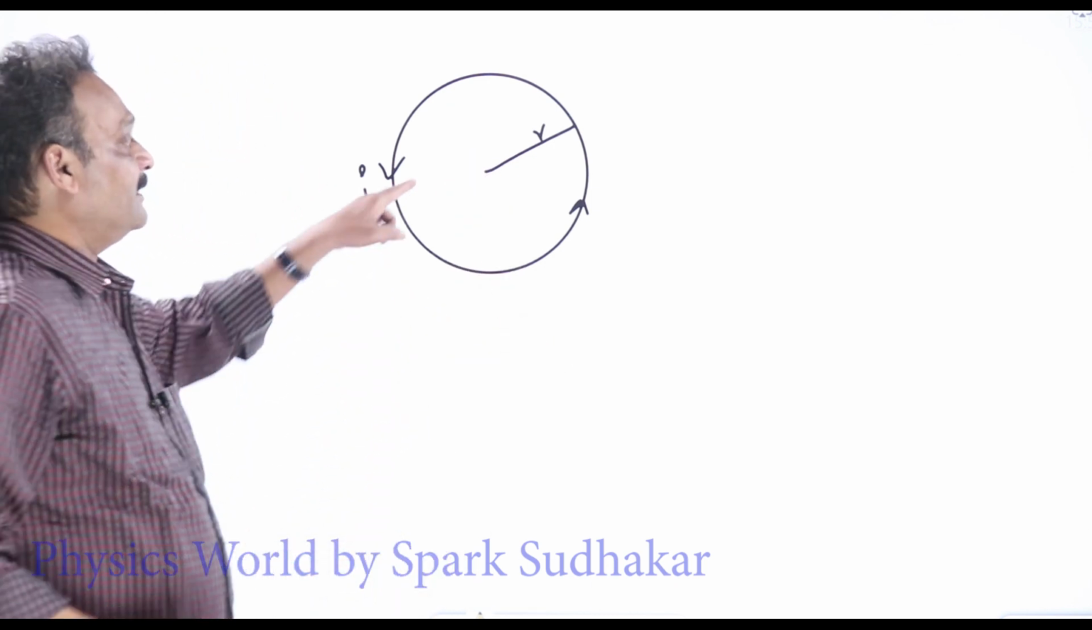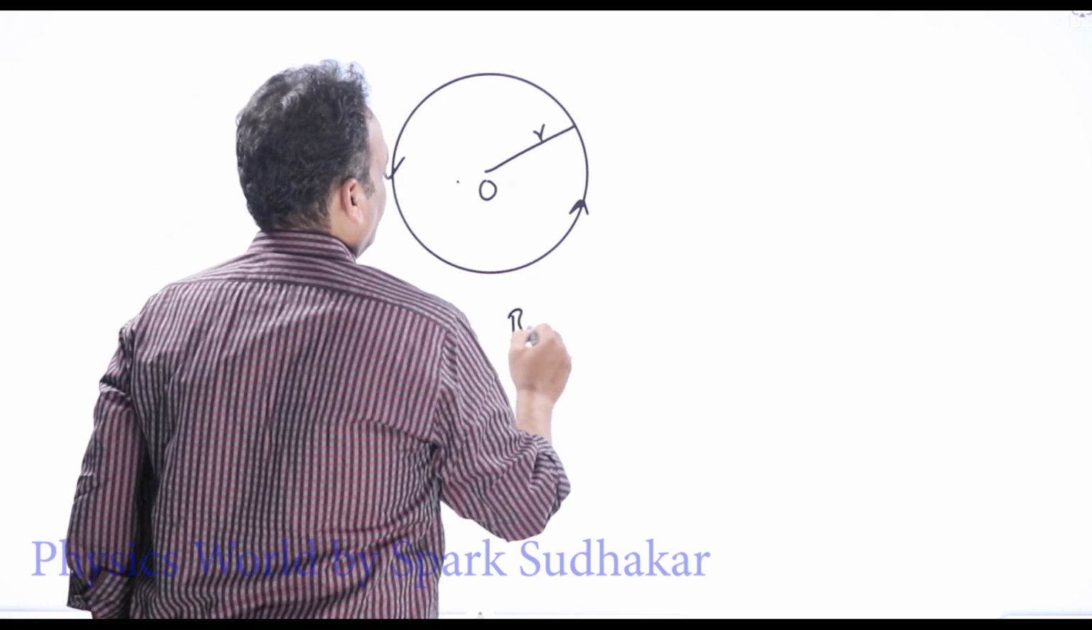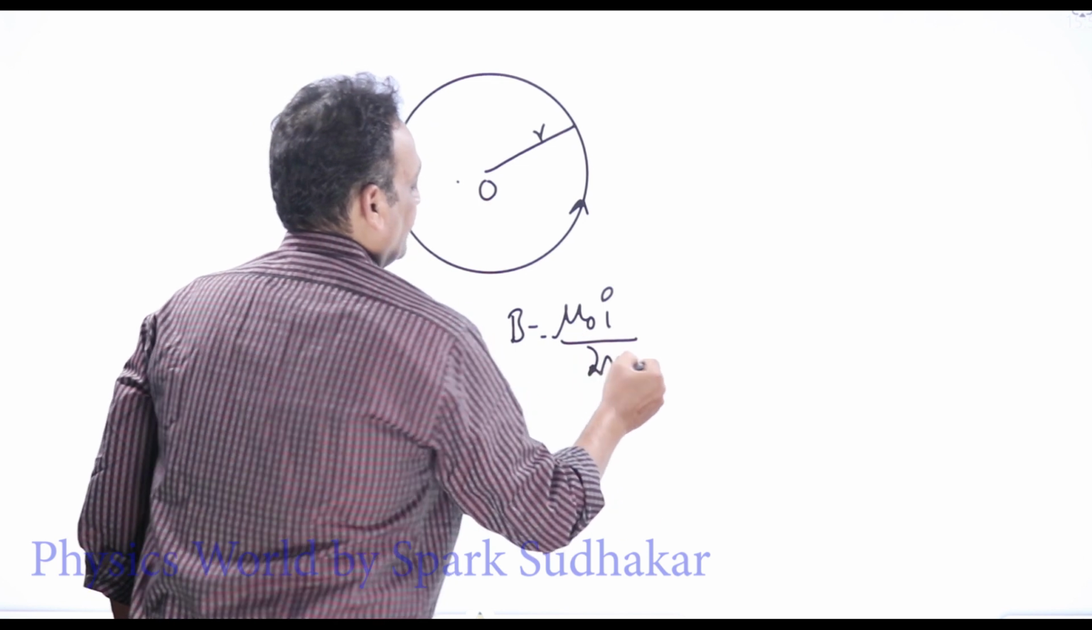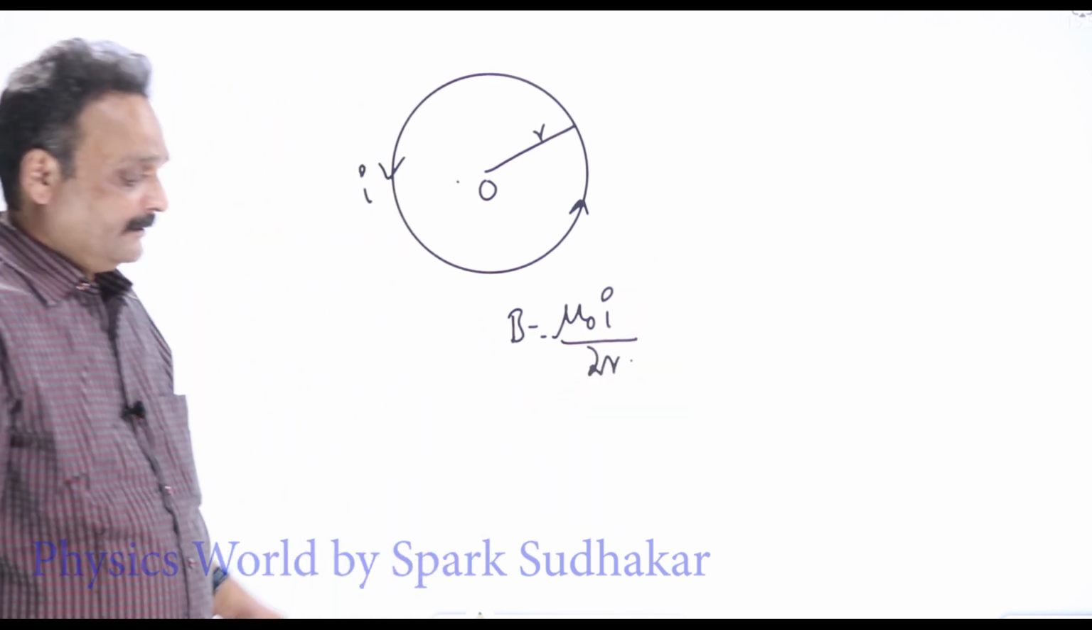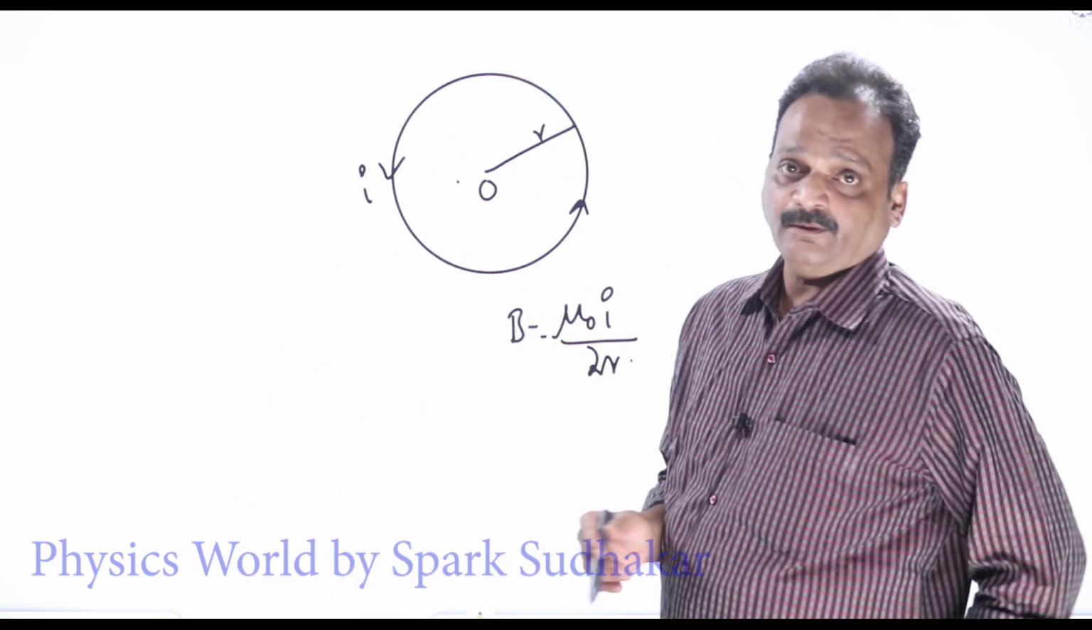Okay, what is the magnetic field at the center of the loop? Just now we have seen B equals mu naught I by 2r. We got mu naught I by 2r. Okay, there will be many questions coming from this. Many variations can be shown here.